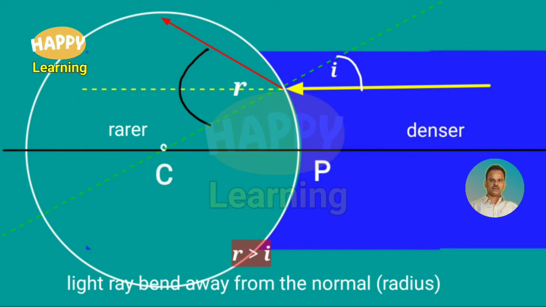Then here this light ray is trying to enter from denser medium to rarer medium. Okay, so it bends away from the normal. Here R is greater than I. The light ray bends away from the normal because it is moving from denser to rarer. Okay, right.